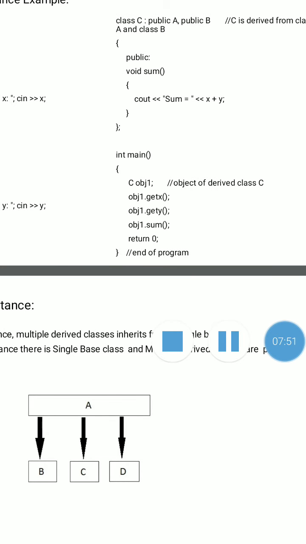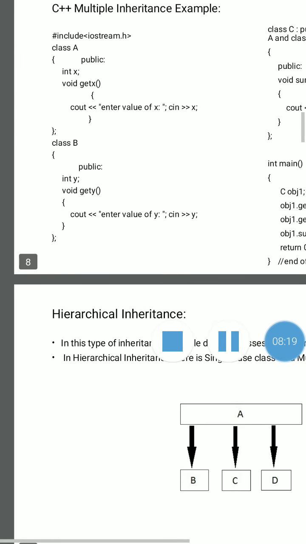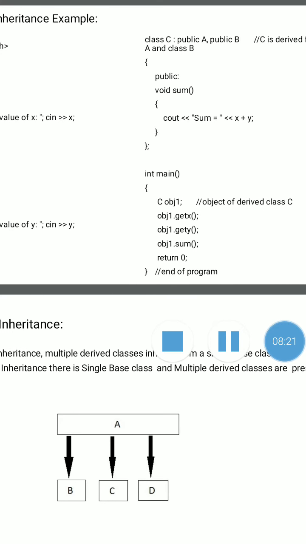After that, in the main function, we create an object. In inheritance, we always create the object of which class? Derived class. Don't create the object of the base class. With the help of the object of the derived class, we access or execute all the functions of all the classes, that is, base class and derived class. That is object1.getX. getX is the function of class A. Then getY is the function of class B, and sum is the function of class C, the derived class. Check here: getX, getY and sum.